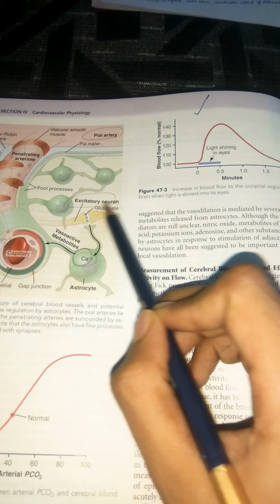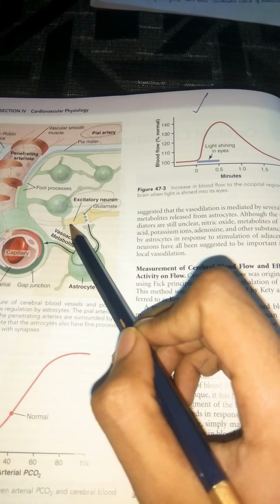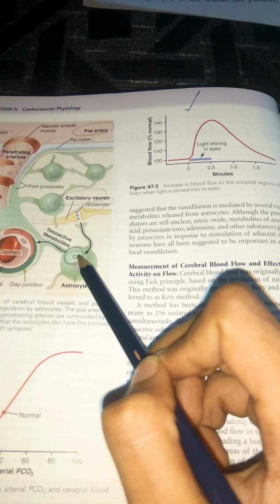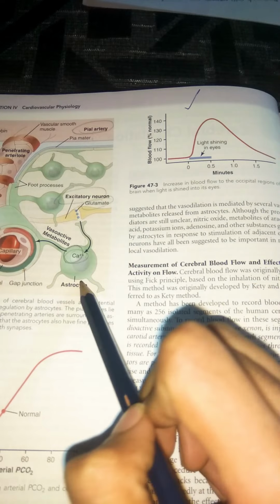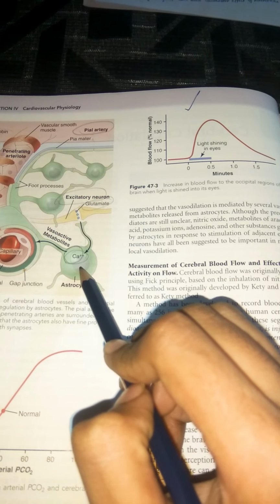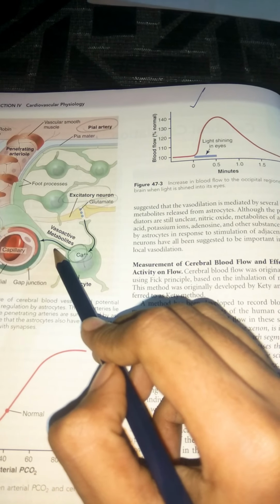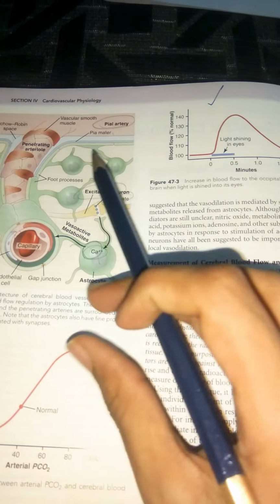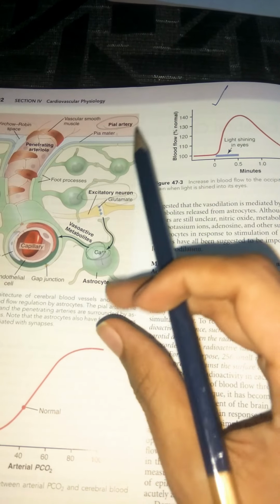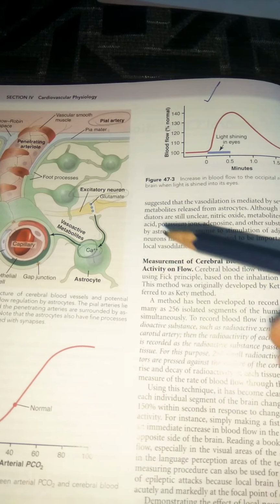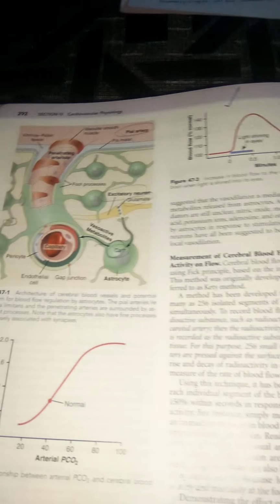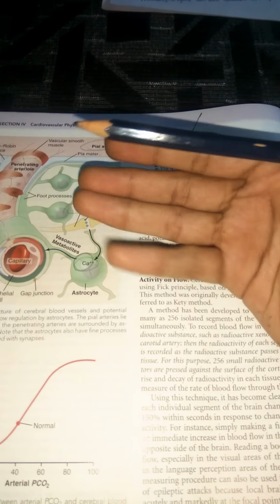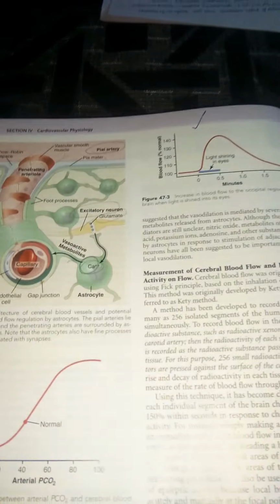So you can see here directly the same process is given: because of excitation of this glutaminergic neuron, glutamate is released, and it is in turn leading to increase in intracellular calcium in astrocyte. Because of increase in intracellular calcium, it leads to release of vasoactive metabolites like mainly nitric oxide, arachidonic acid products, potassium. So because of all this release, this is leading to dilation. Dilation means increase in width of vessel. So because of increase in width of vessel, there is more blood flow. Here we are talking about now the cerebrum, that is our brain. So increase in cerebral blood flow.